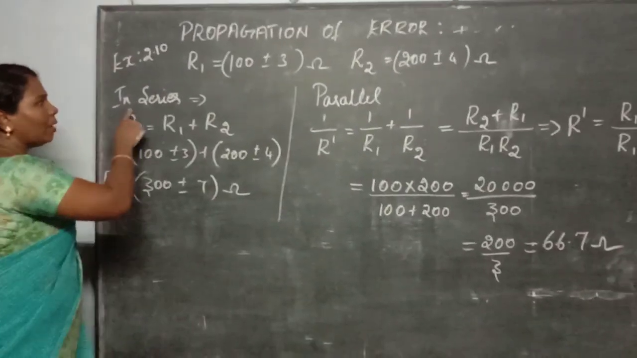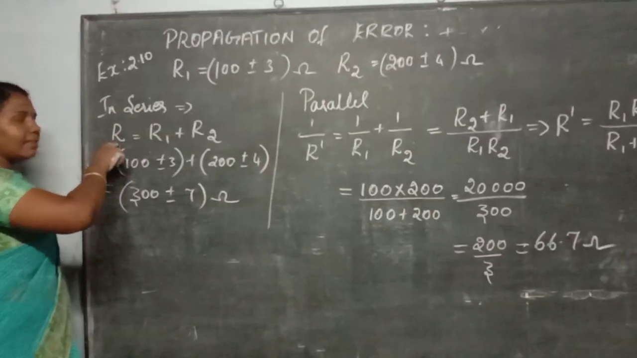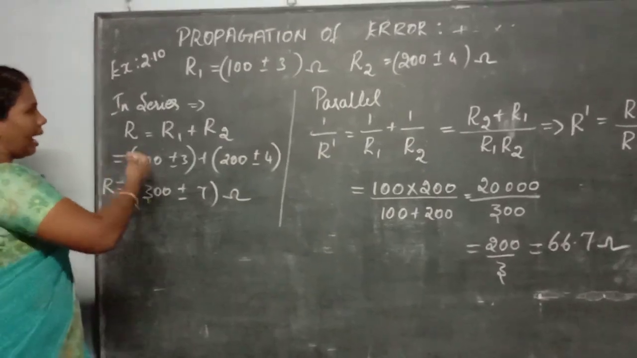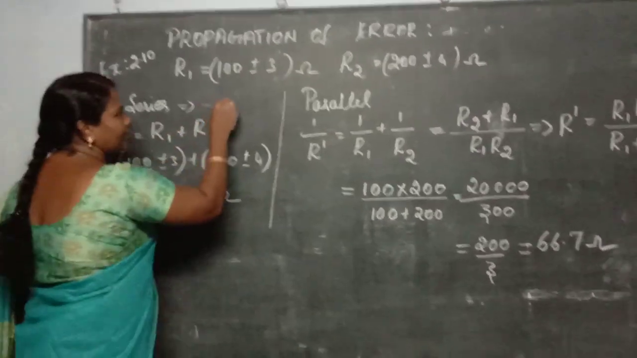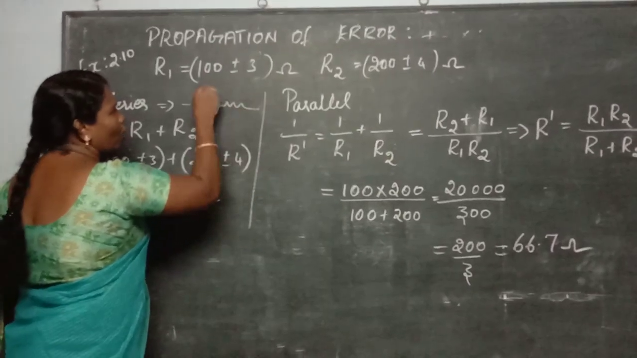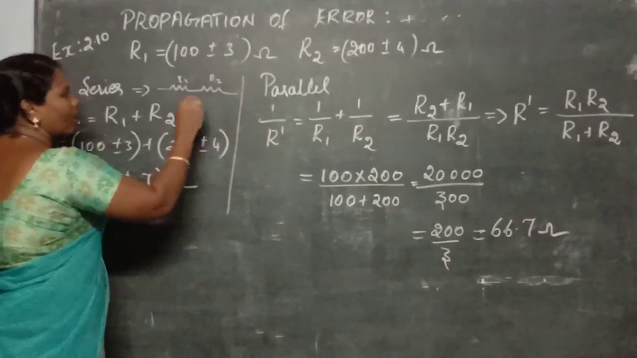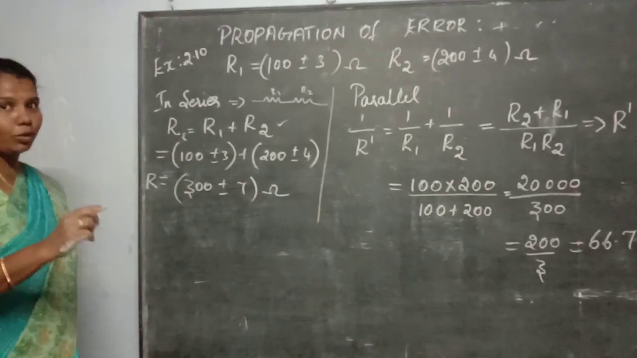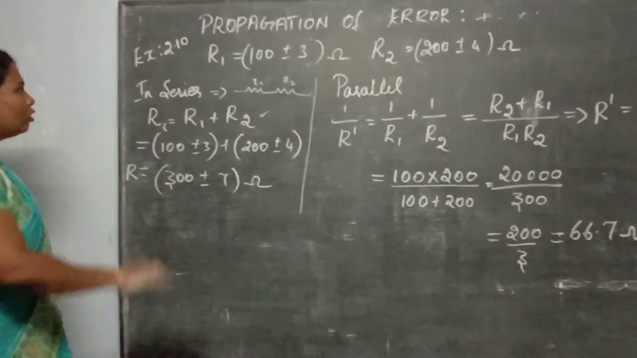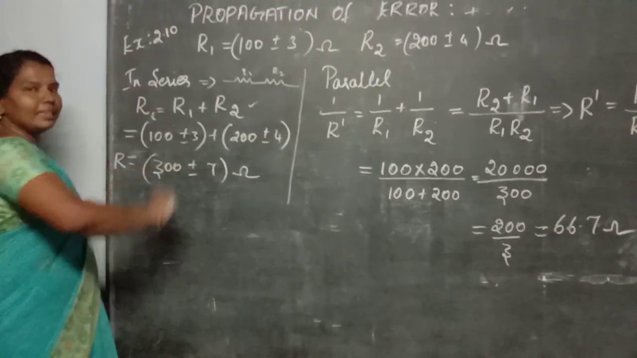So these two values are given, and they are asking to find the series. So what is the formula for series? In resistance, you already learnt this in 10th standard classes. When the resistances are connected in series, this is resistance 1 and this is resistance 2. When they are connected in series, the formula is Rs is equal to R1 plus R2. This is the common formula here. They are asking to find the series connection only.